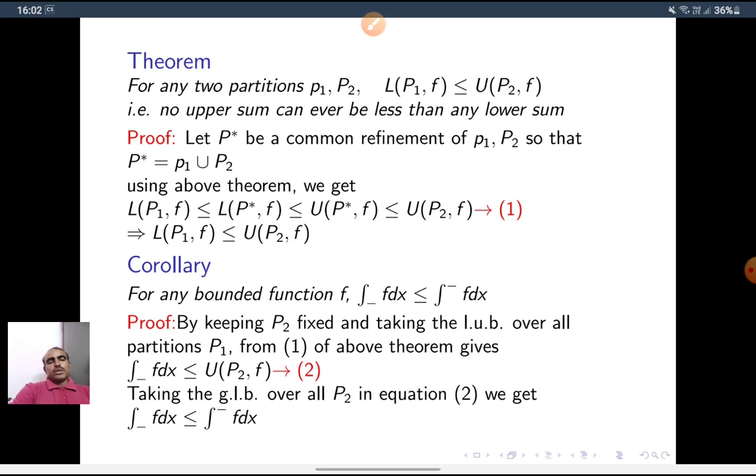So for this, taking the greatest lower bound over all P2 in equation 2, we get the lower integral is less than or equal to the upper integral.